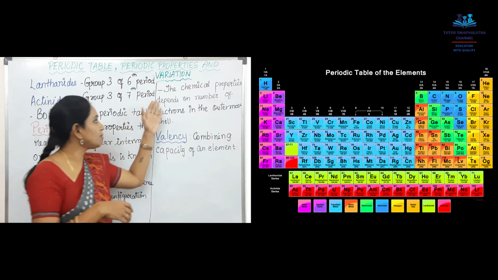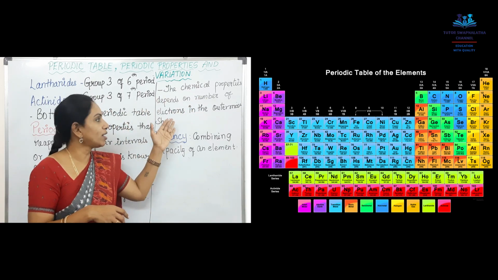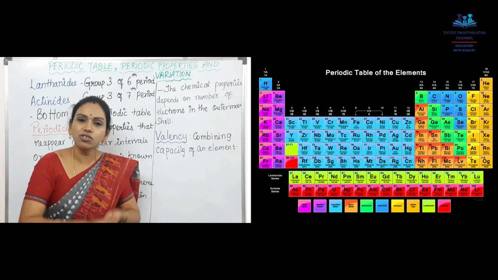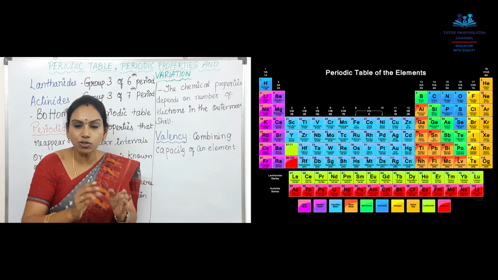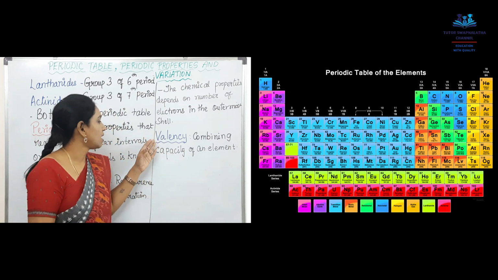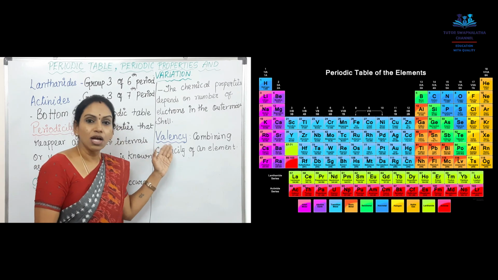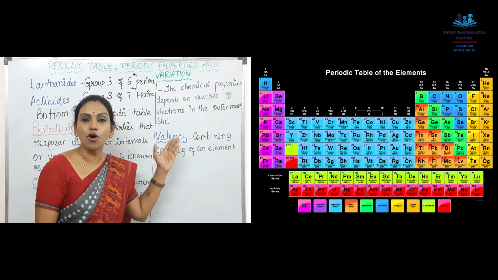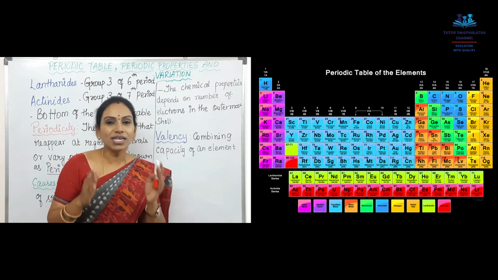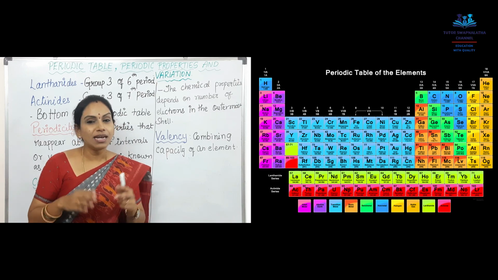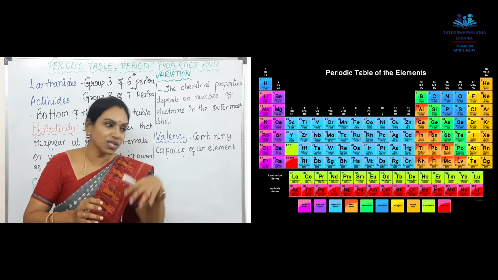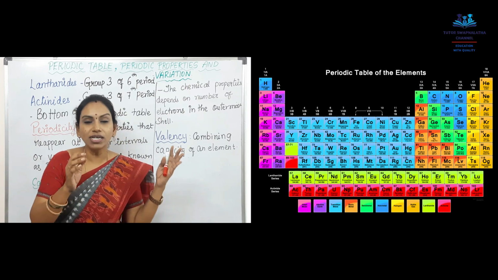Next, the chemical properties depend completely on the number of electrons in the outermost shell. Just now we were discussing that the chemical properties of any atom or any element depend on the number of electrons present in the outermost shell. Next, valency. What is valency? You will say it is the combining capacity of an element. What do you mean by combining capacity? An element combines or reacts with some other element, which you call valency.